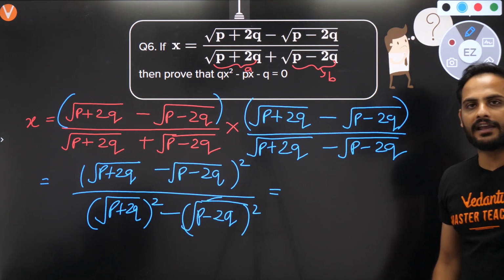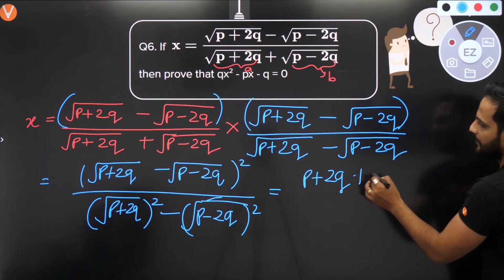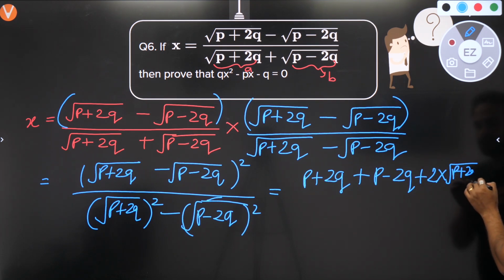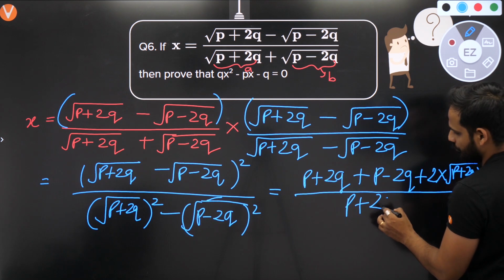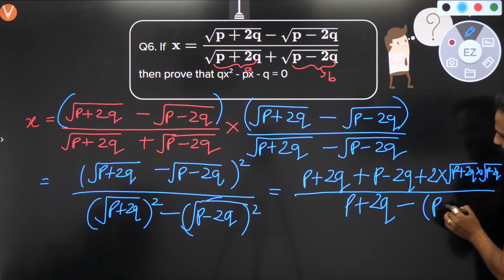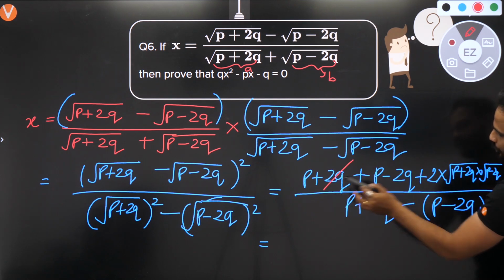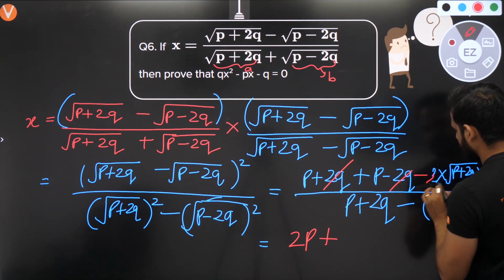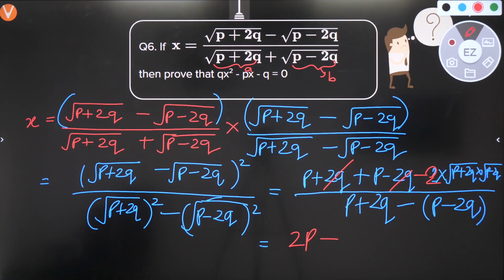A minus b whole square formula is a square plus b square minus 2ab. A square will be equal to p plus 2q, plus b square will be p minus 2q, minus 2ab. Sorry, it should be minus 2ab. So minus 2 times under root of p plus 2q into under root of p minus 2q, divided by p plus 2q minus p minus 2q.